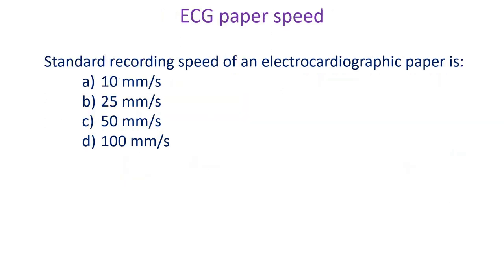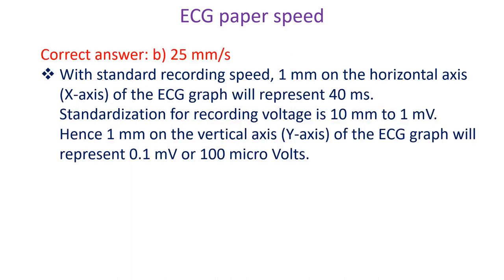Standard recording speed of an electrocardiographic paper is A. 10 mm per second, B. 25 mm per second, C. 50 mm per second, D. 100 mm per second. Correct answer B. 25 mm per second. With standard recording speed, 1 mm on the horizontal axis of the ECG graph will represent